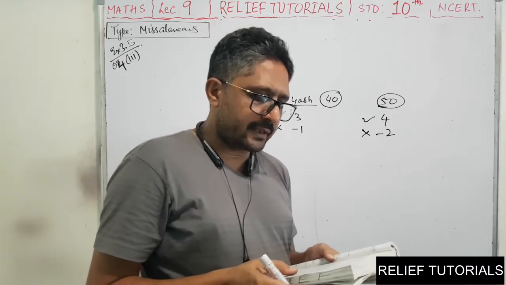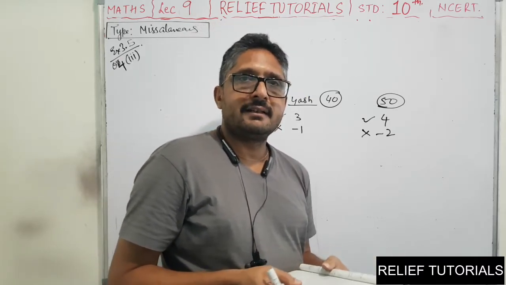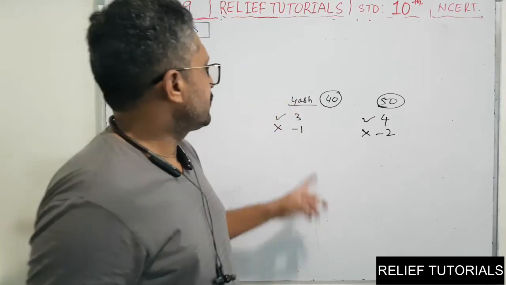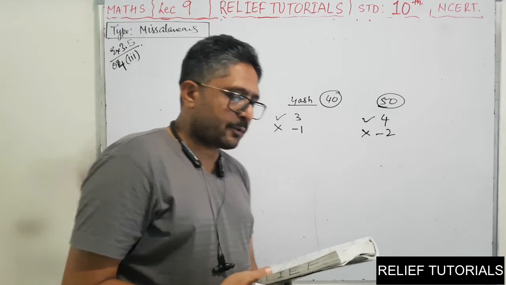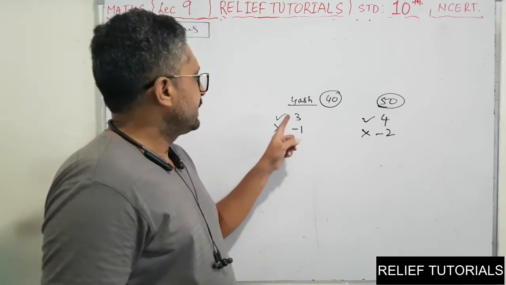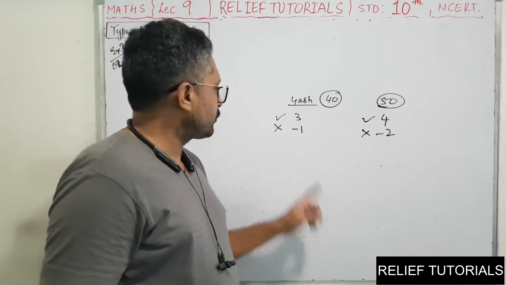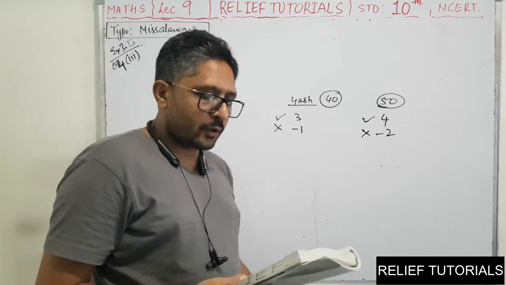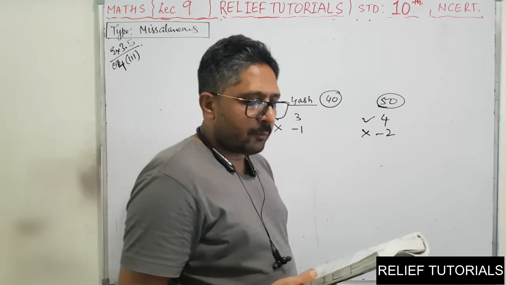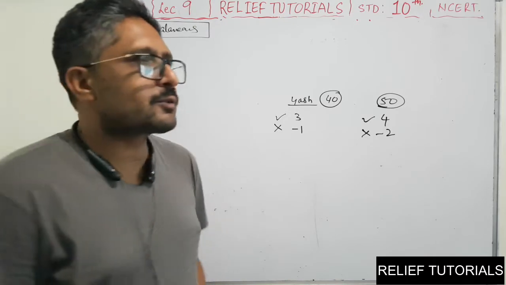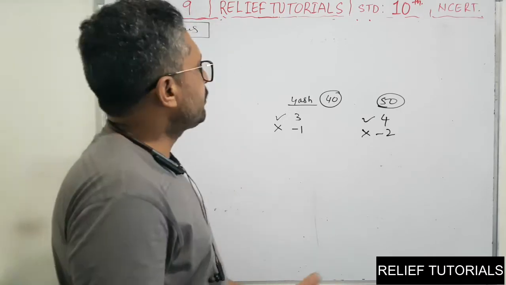How many questions were there in the test? So you have to find out how many questions are there in the test. So first we will suppose that for a correct answer, Yash is getting 3 marks and for a wrong answer, 1 mark is reduced. So you want to find out how many questions were there in the test. Clear? So what will we suppose here now? What do we have to suppose?